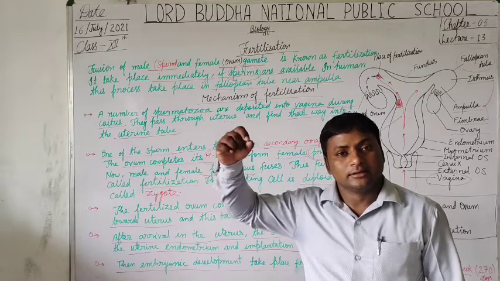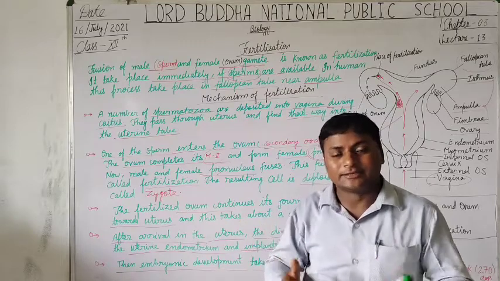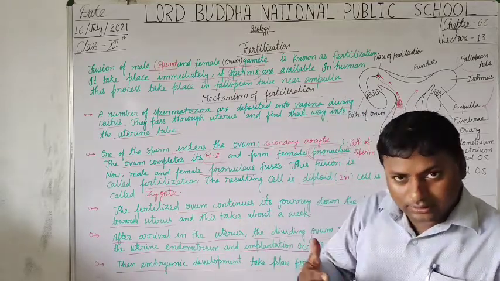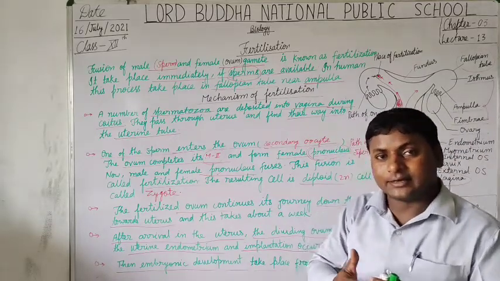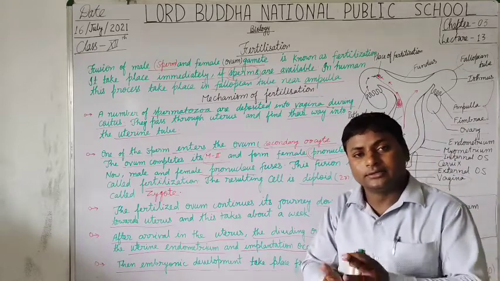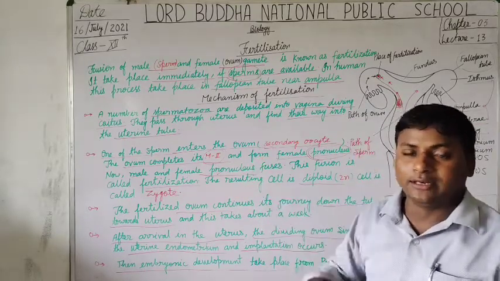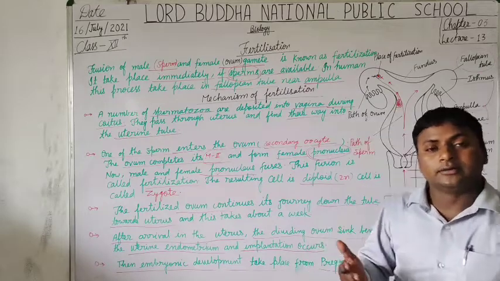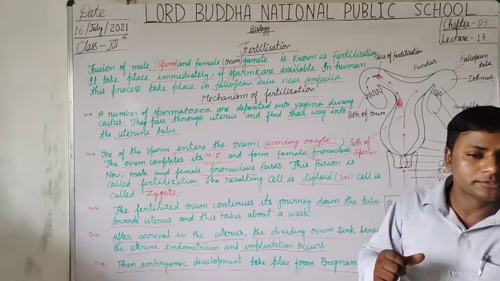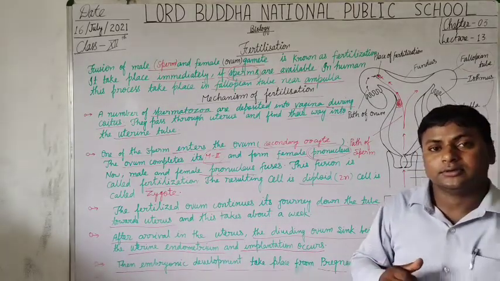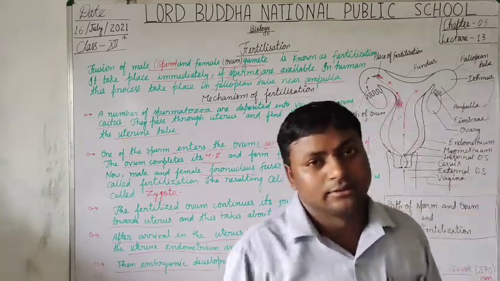It means only one of the sperm, having a specific set of chromosomes, fertilizes or exchanges, or you can say overlaps with the chromosomes of the female gamete, and thus a new set of chromosomes is formed that is also responsible for the determination of sex in humans.